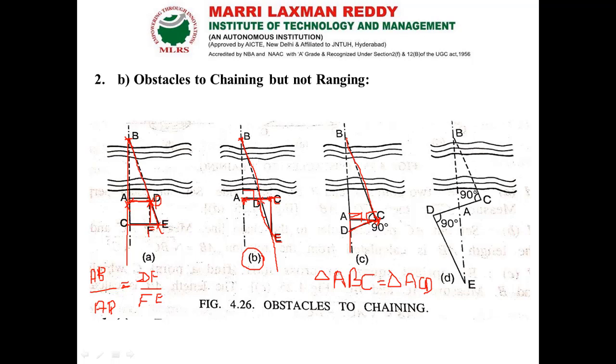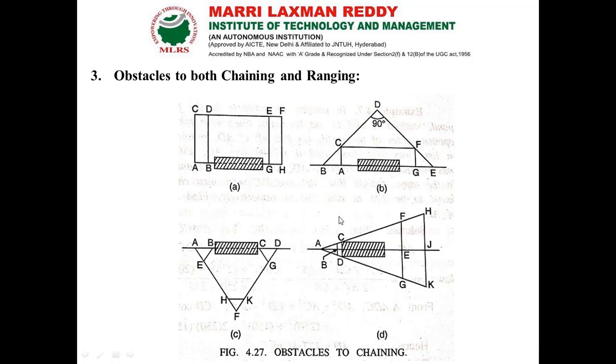Instead of that, whatever triangle we are having now, for the same dimension we are going to erect it here with the help of chain as well as cross staff. Then the points we get give the distance AB, which is equal to the distance AE. Likewise, we are going to make the field observations. Next, we look at obstacles to both chaining as well as ranging.